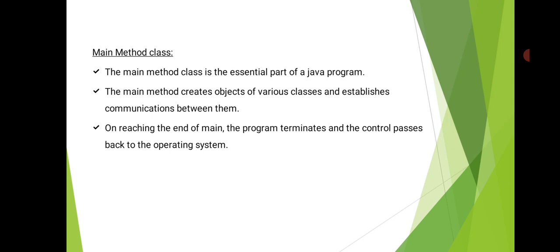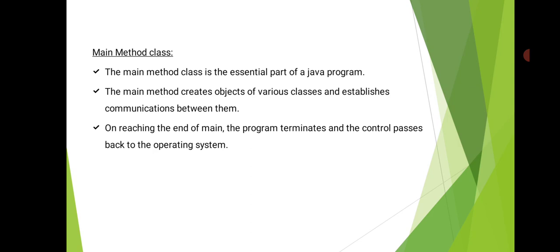Next comes the main method class, which is an essential part because in it we write the main method, through which the interpreter will execute the program. Without main, the program is not executed; it can only be compiled. So the main method class is the essential part of a Java program.